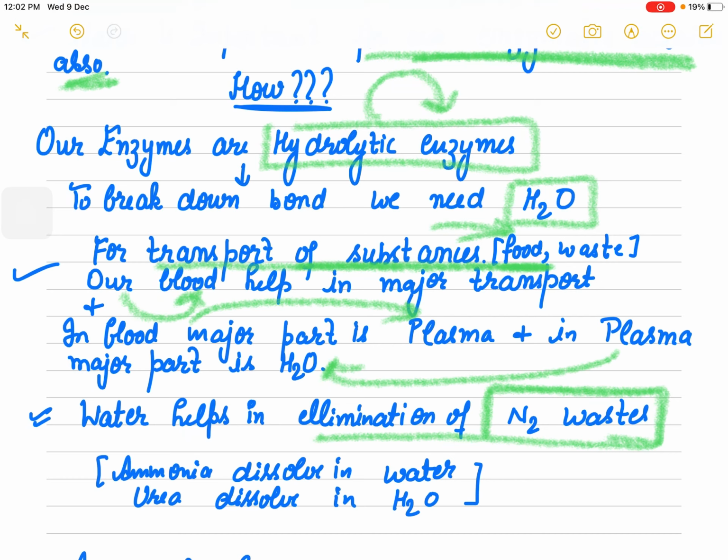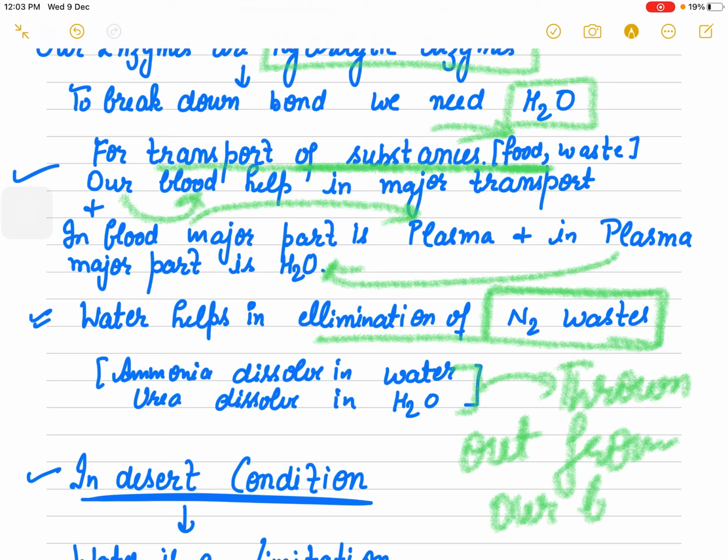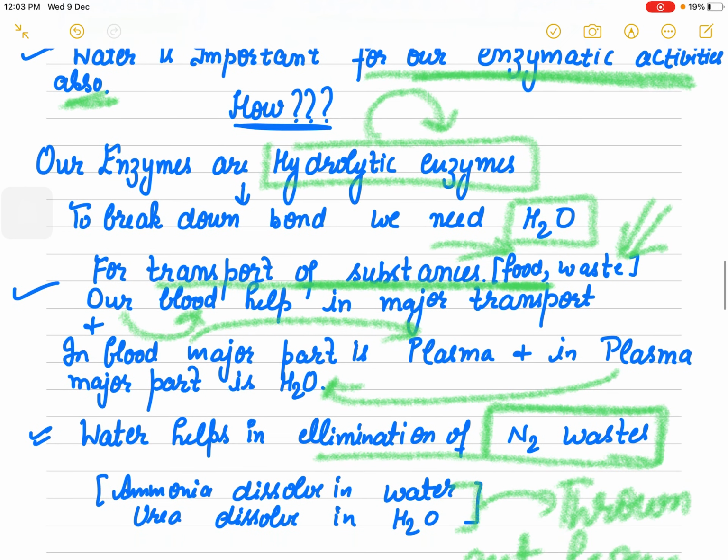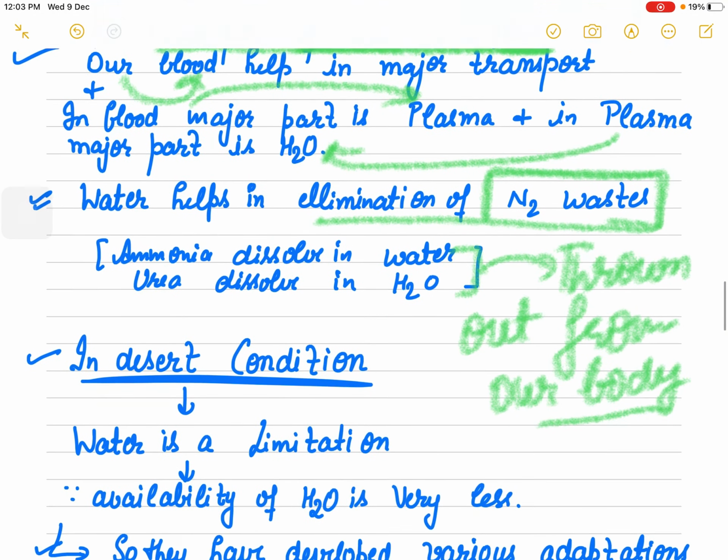Urea and ammonia are all dissolved in water, and then thrown out from our body. So water plays a major role in the photosynthetic process in determining productivity, in enzymatic activities, and in transportation.